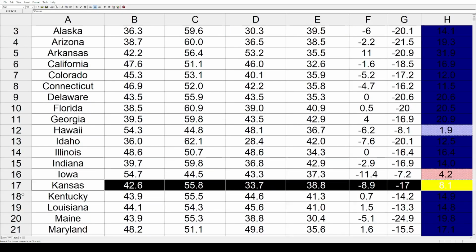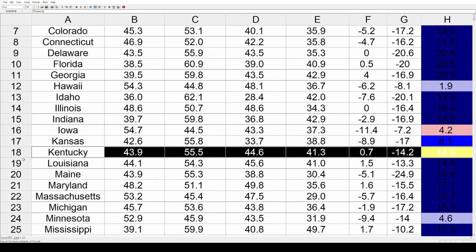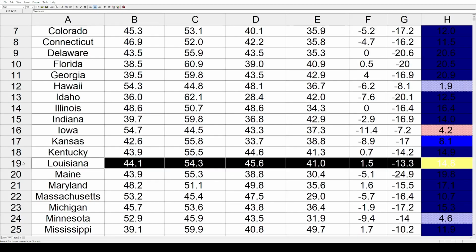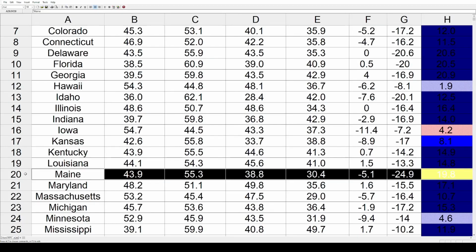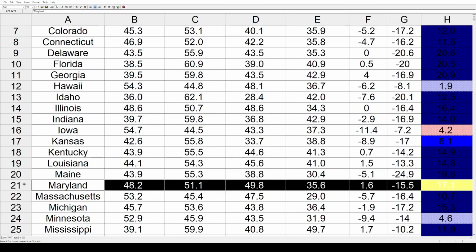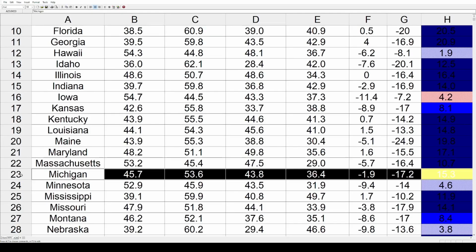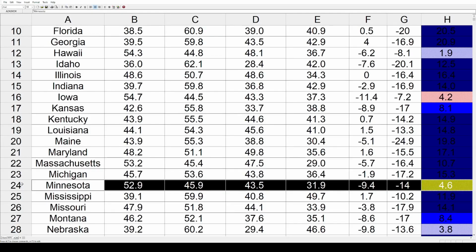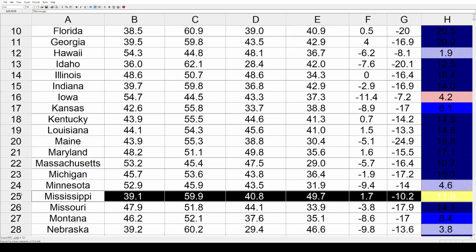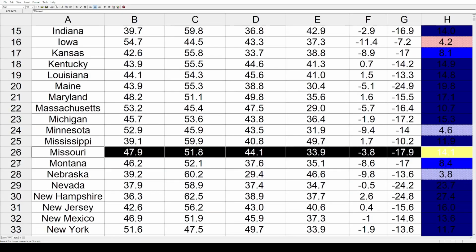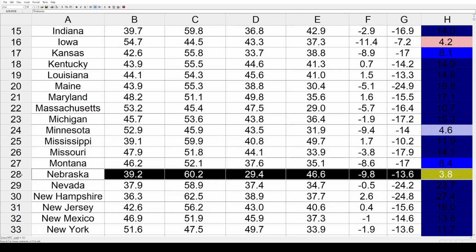Kansas got 8.1% bluer. Kentucky, same direction toward the left by 14.9%, Louisiana by 14.8%, Maine 19.8%, Maryland 17.1%, Massachusetts 10.7%, and Michigan 15.3%. And the next state is Minnesota, that also went bluer, but only by single digits, 4.6%. Mississippi shifted toward the Democrats by 11.9%, Missouri by 14.1%, Montana 8.4%, Nebraska 3.8%. And more big shifts here, away from the Republicans toward the Democrats.